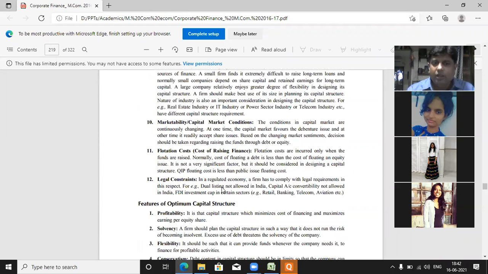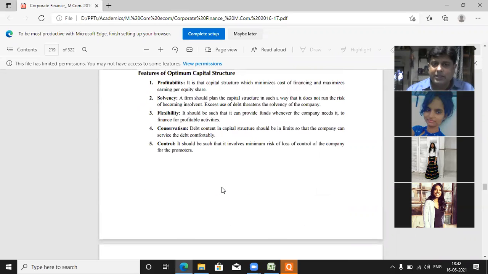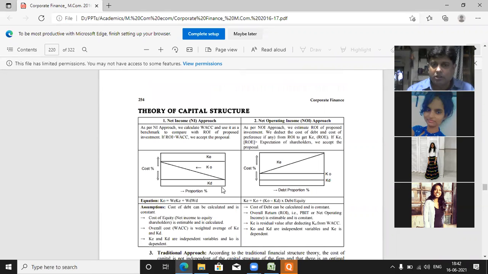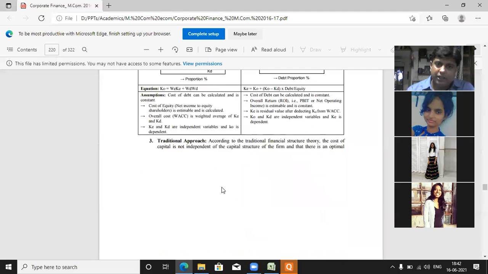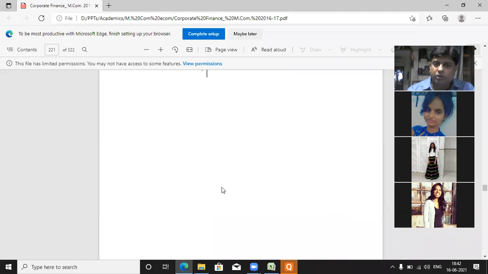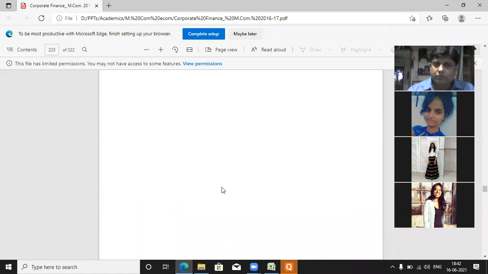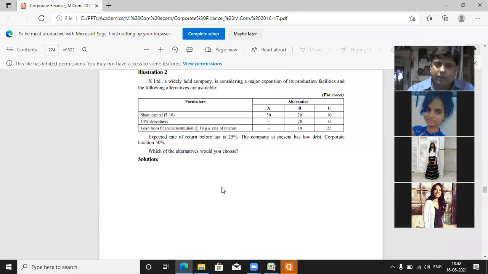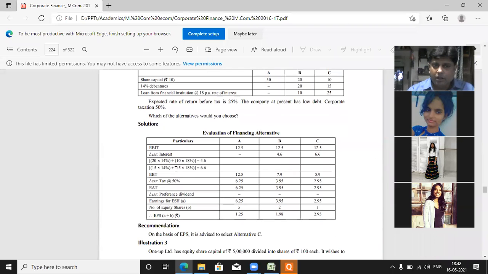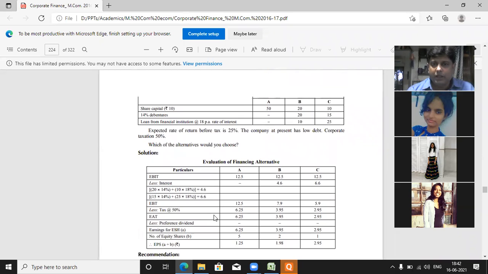It is a purely theoretical topic, and the concept is the same as what we have discussed in cost of capital as well as leverages. Mix both. There is nothing new in this particular topic. Even the question is based on that. EBIT, EBT, EPS, and then you have to select which is the best option for the company.